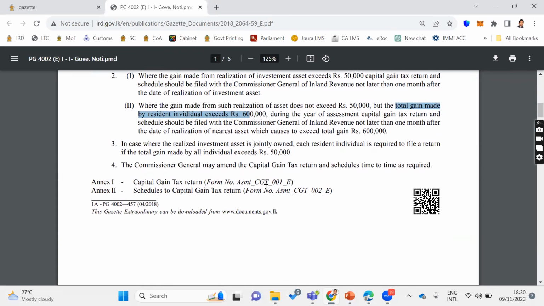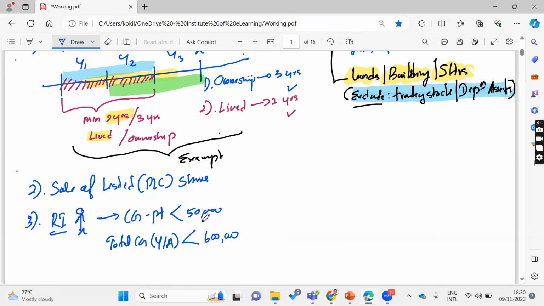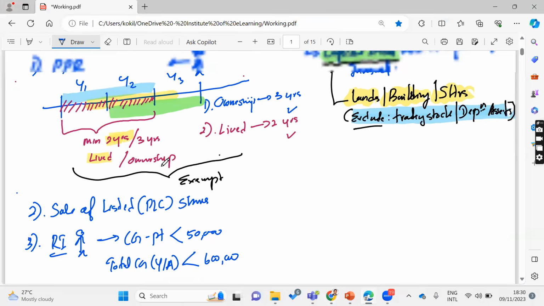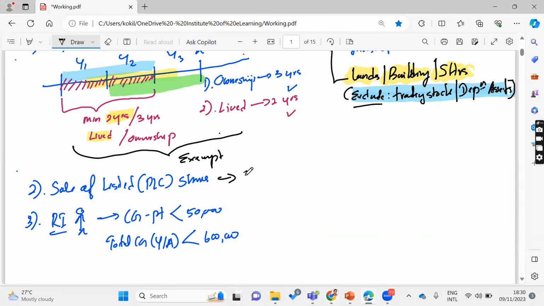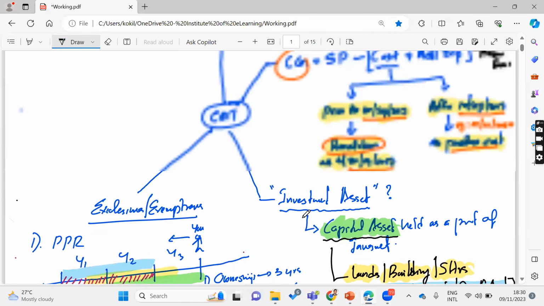So total gain also, if it is a resident individual, very important here, resident individual වලට විතරයි මේක apply වෙන්නේ. non resident වලට apply වෙන්නේ නැහැ, companies වලට apply වෙන්නේ නැහැ. So then in that case, these things also exempt, right? So these two, sale of corporate shares exempt, and this also exempt, right? All clear, 3 exemptions, right?